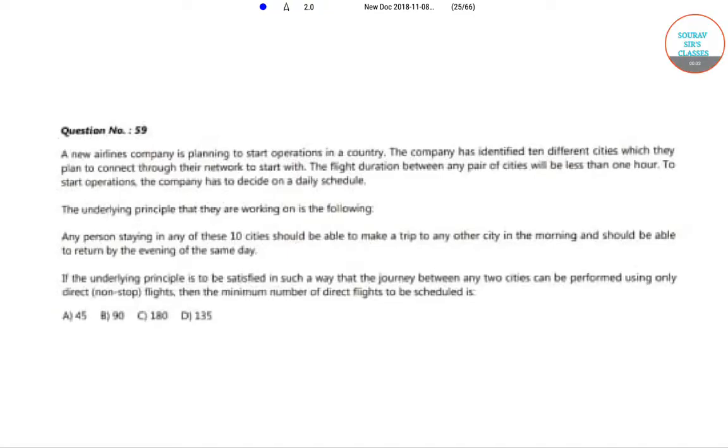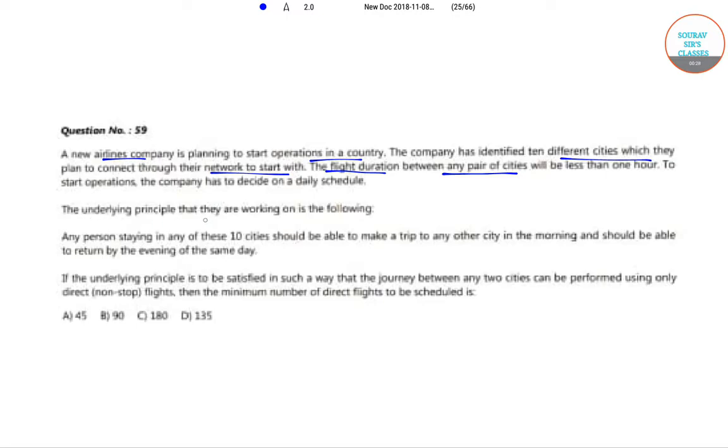The question is, a new airlines company is planning to start operations in a country. The company has identified 10 different cities which they plan to connect through their network to start with. The flight duration between any pair of cities will be less than 1 hour. To start operations, the company has to decide on a daily schedule.